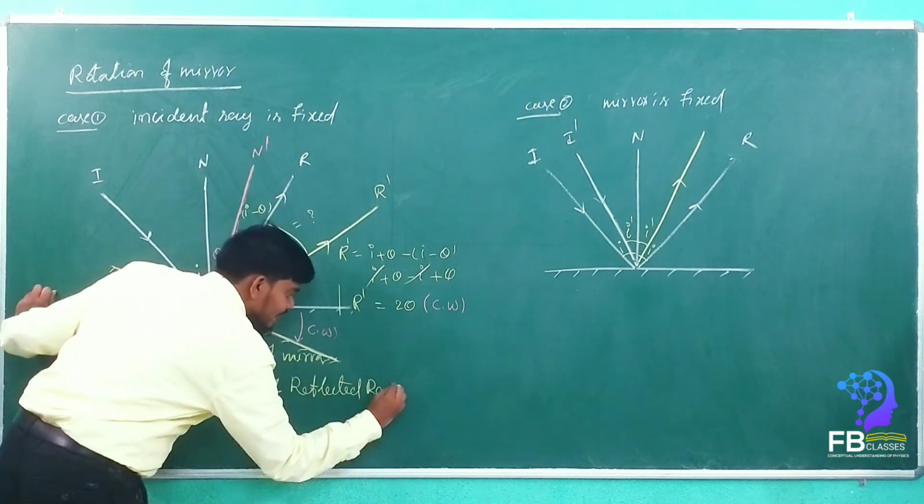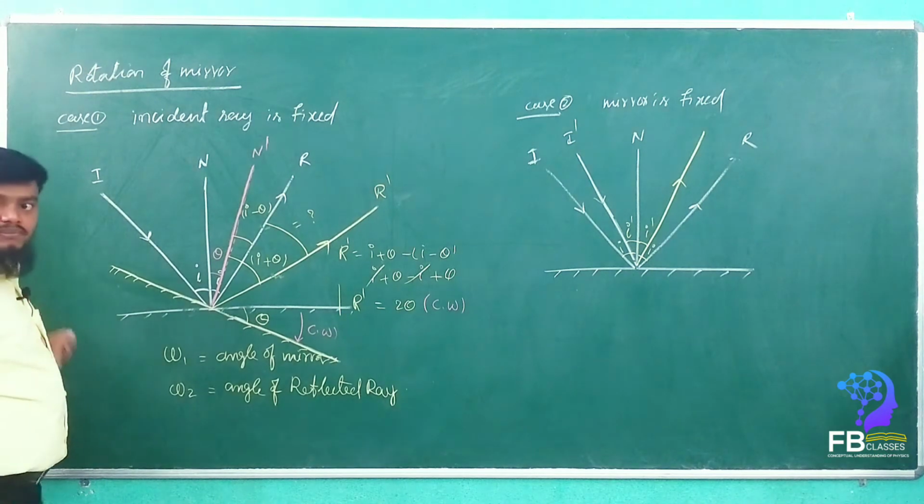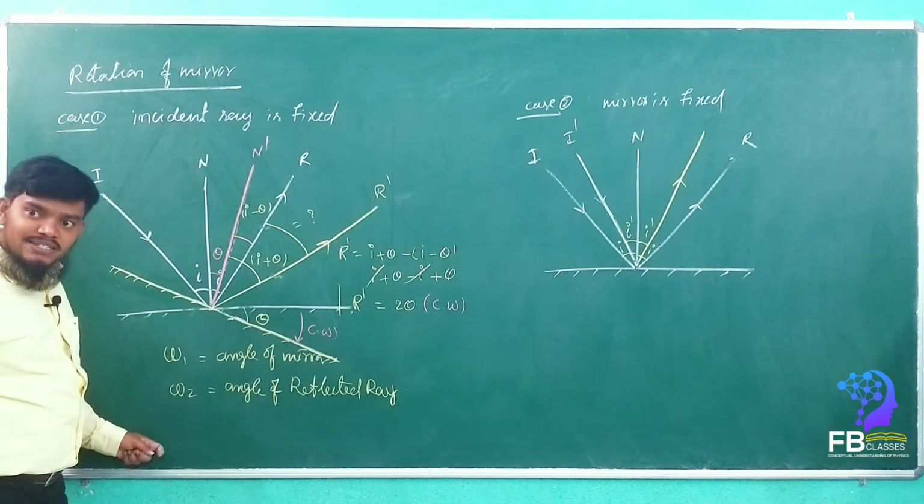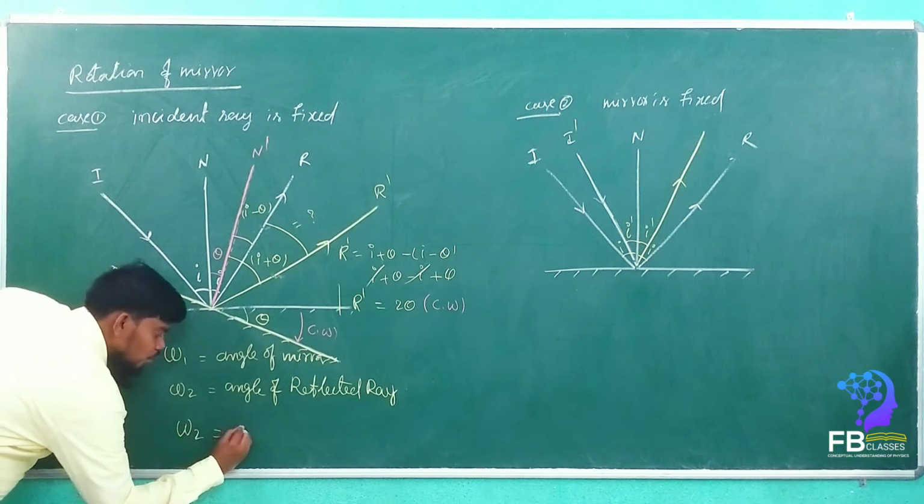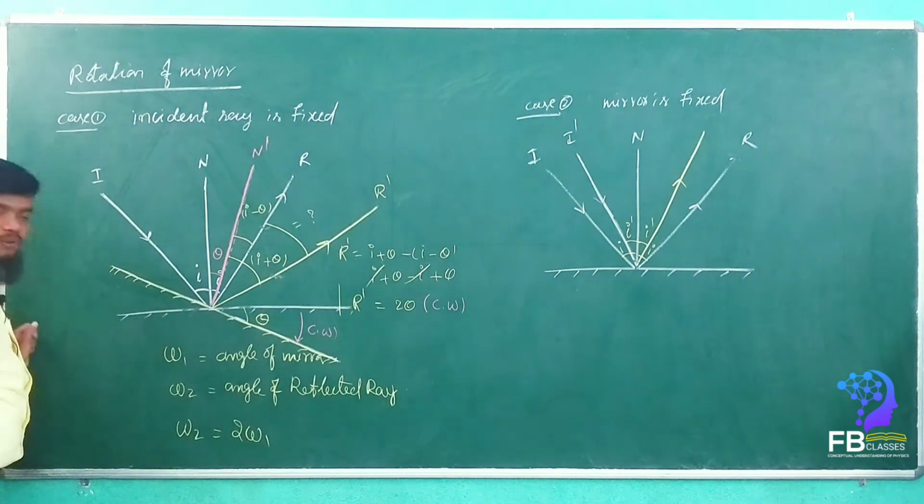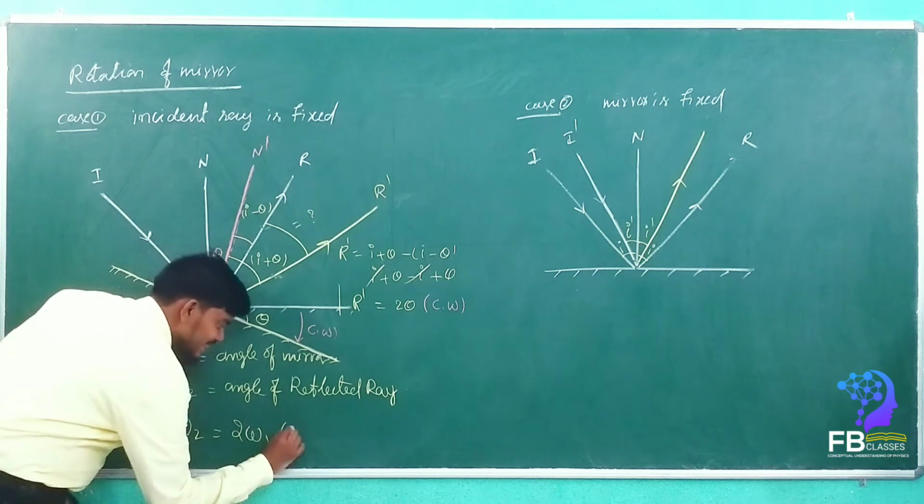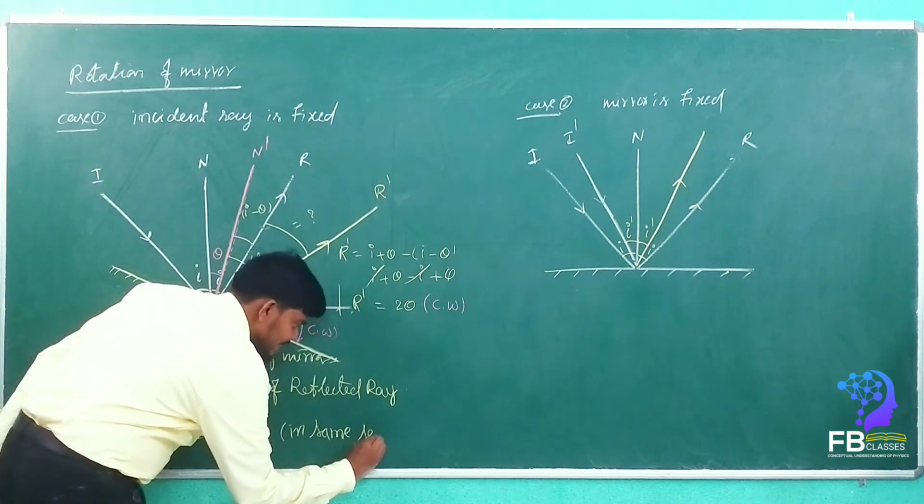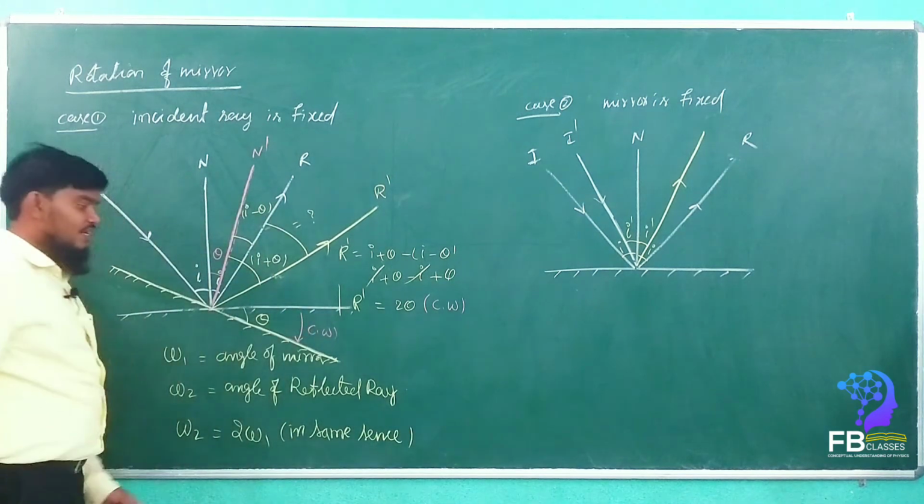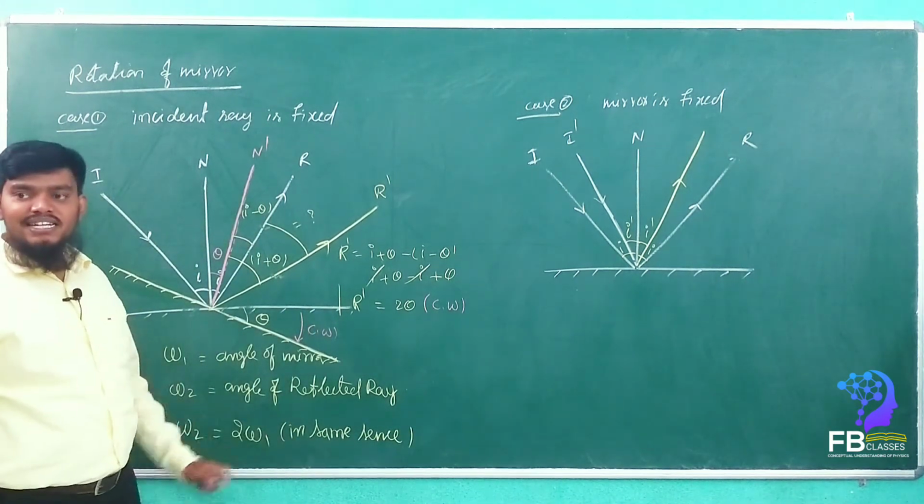Reflected ray. Then how much is it, my dears? Omega 2 is equal to 2 omega 1. Yes or no? In the same sense. In the same sense means if it is clockwise, then clockwise; if anti-clockwise, then anti-clockwise.